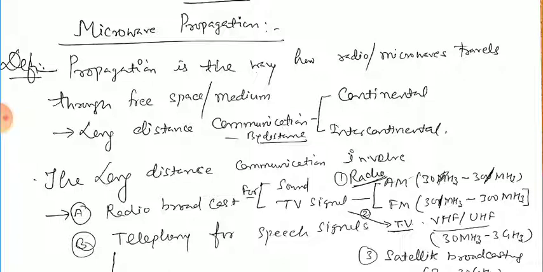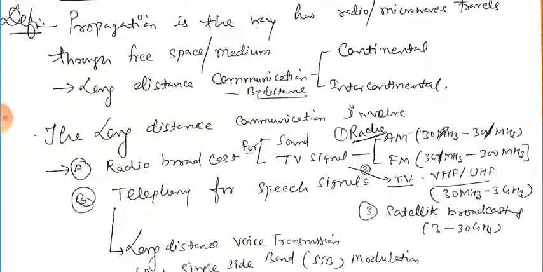While the TV signal can be transmitted in the range of 30 megahertz to 3 gigahertz, and that is the VHF or the UHF. And also satellite communications are possible by the frequency range 3 to 30 gigahertz.